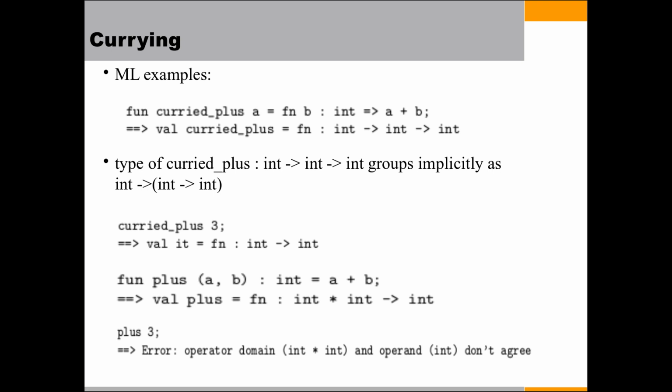And as I said earlier, plus 3 will return an error, because plus is a function that takes a 2-element tuple as its argument. So it will return an error.